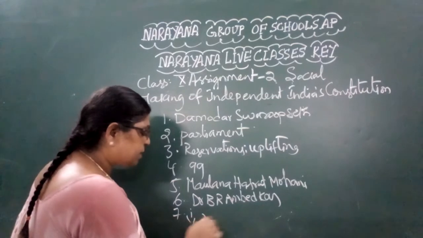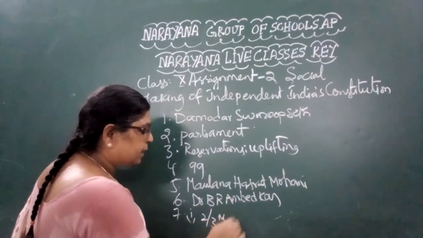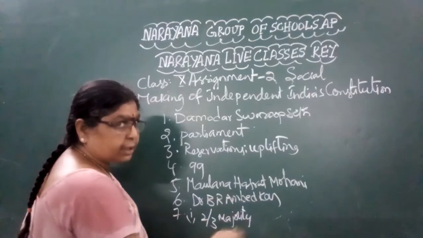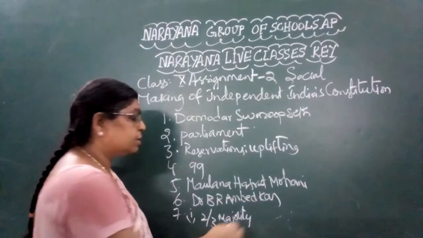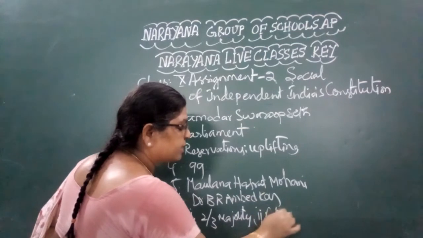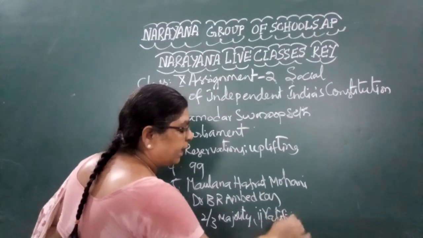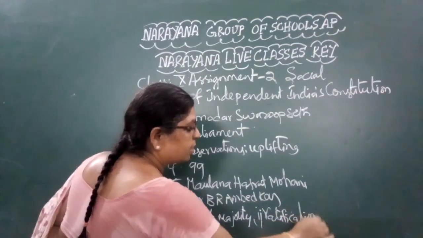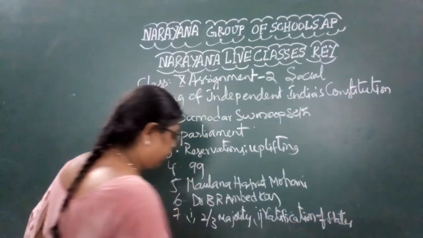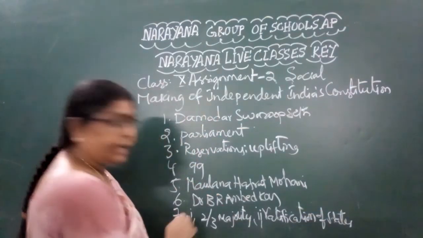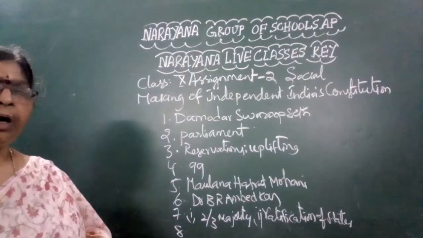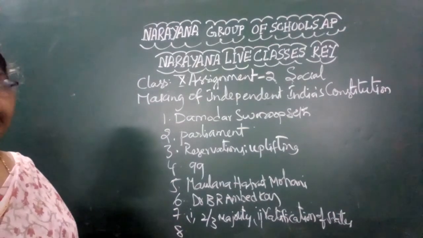For amendments of the constitution, a two-thirds majority is essential, and along with this, sometimes the ratification of the states is also essential. This is very important. This is the procedure laid down for the amendment of the constitution.